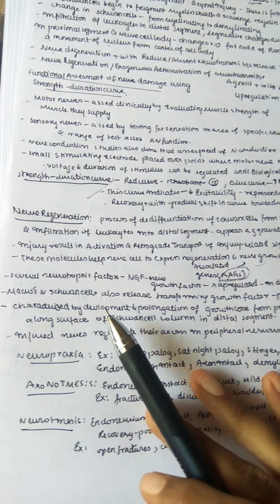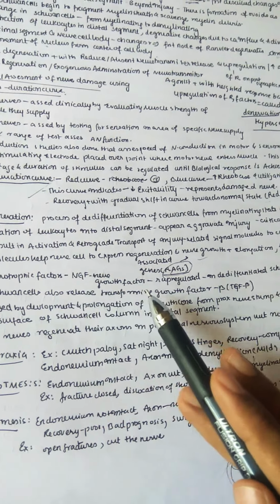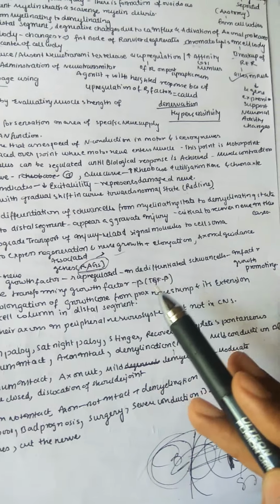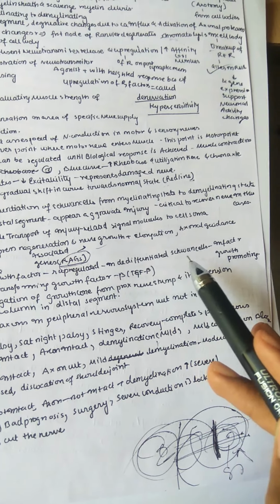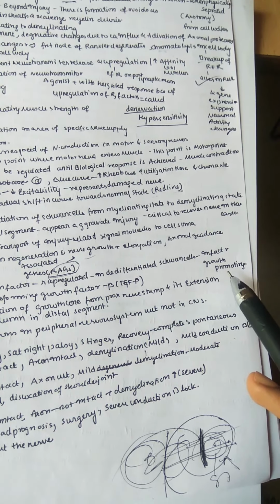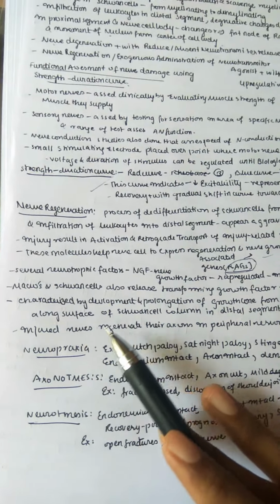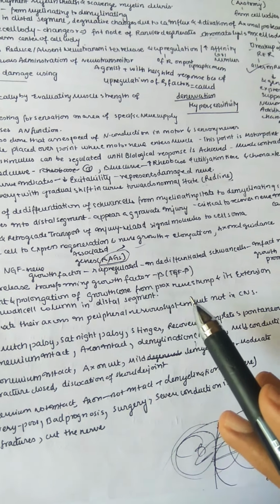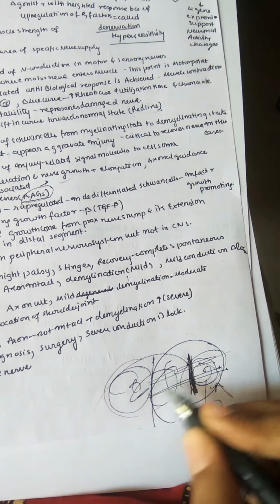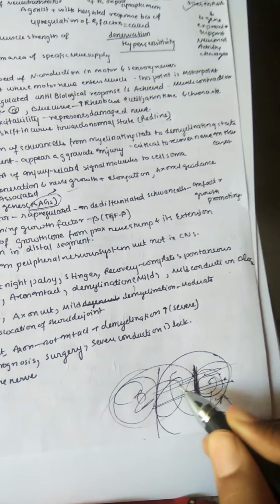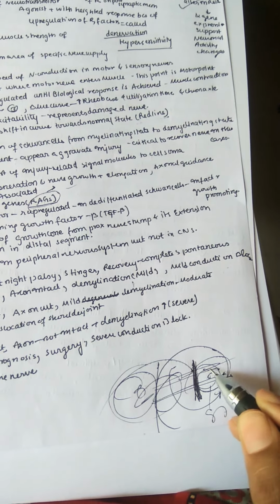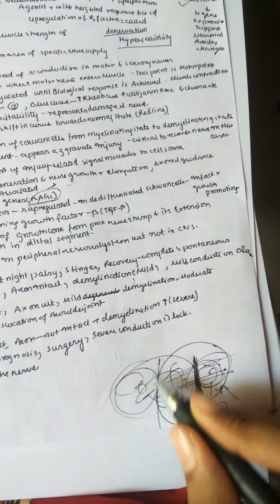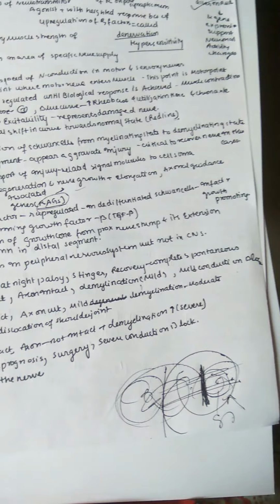Next, several neurotrophic factors like NGF, nerve growth factor, are upregulated in dedifferentiation. They lead to dedifferentiation of Schwann cells and are growth promoting, characterized by the development and prolongation of the growth of the nerve from the proximal nerve stump and its extension. As we said, the proximal and distal parts are broken down. Now the proximal part attaches with the distal part by releasing more proteins from the cell soma, that is the cell body.